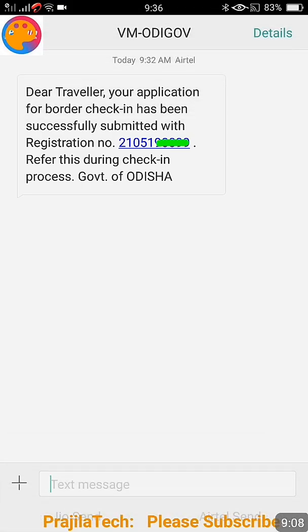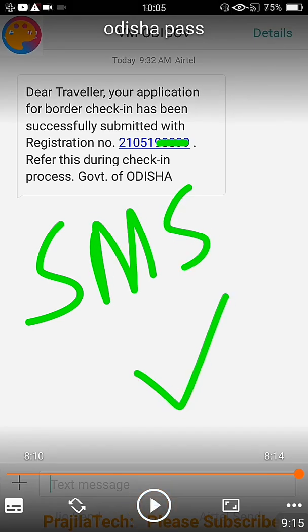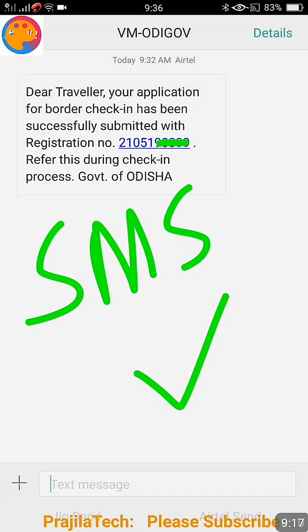And you will also get an SMS like this. Please note this. This is the SMS I got, and it says successfully submitted with registration number. So please note down this acknowledgement number also. While crossing the border, you have to carry this pass along with the QR code, the soft copy, you can take a screenshot, and then your original ID card. If you have an RT-PCR or vaccination certificate, take that proof also. Also all the travelers should have the original ID card, whatever was given online.